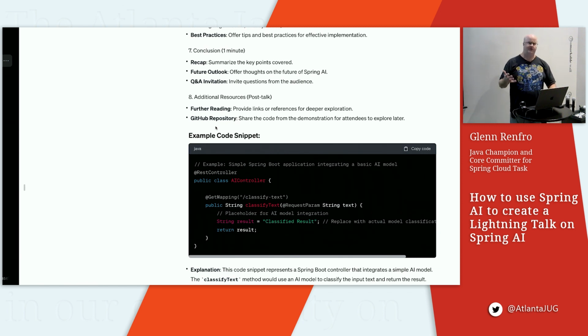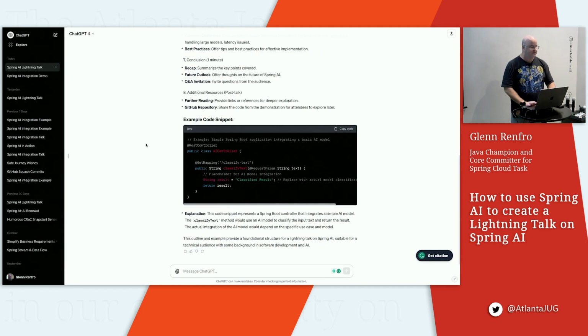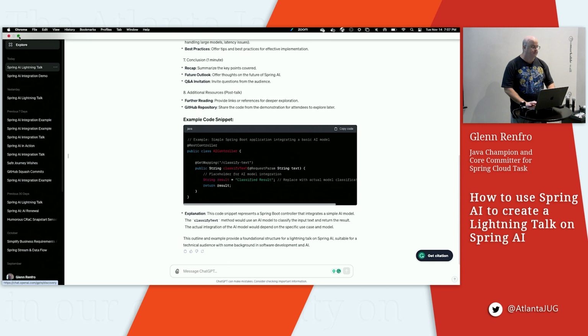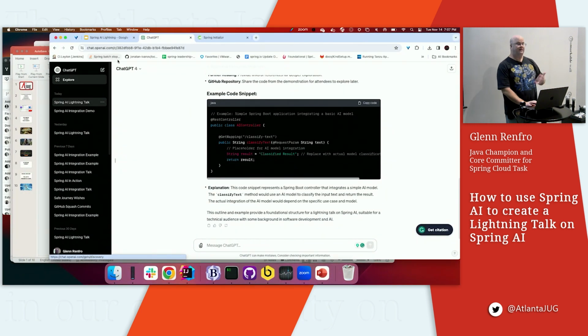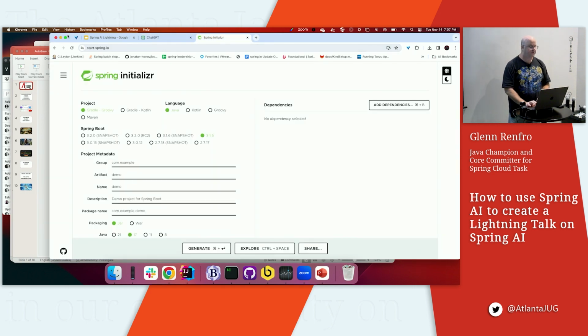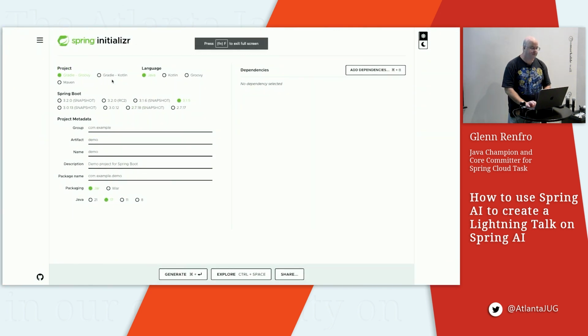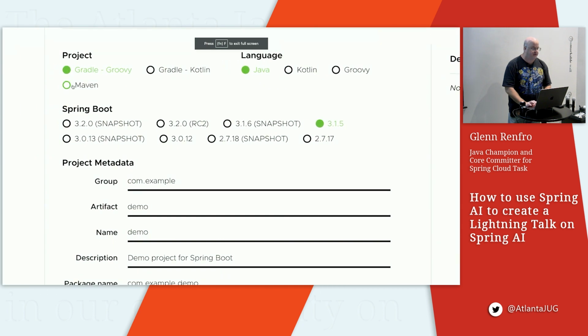So how can we do that? The first thing I want to do is use Spring AI to actually generate a basic example. So how do we do that? Well, the first thing we're going to do is go to start.spring.io. I'm going to make it a Maven project. I'm going to use the 3.2 RC2 release of Spring Boot, which comes out later this month.